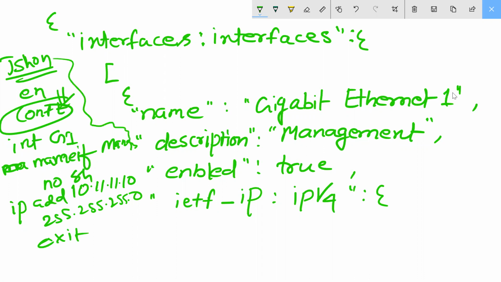Correct or not, everyone? Correct, no? So same thing I'm using here, IP version 4. I will open the parenthesis. Here I will write IP is mine, the object is 10.11.11.10.